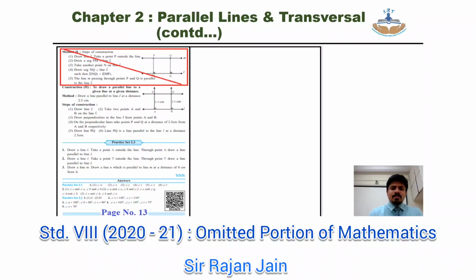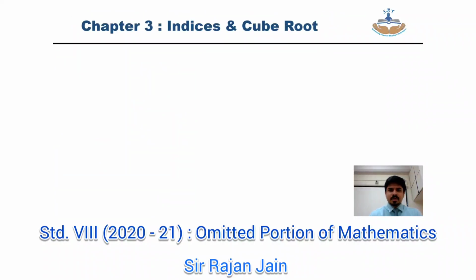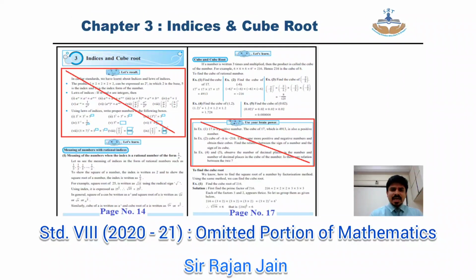Continuing with the same chapter, page number 13. On your page number 13, top of the page, method 2, whatever is marked in red color is omitted. Chapter number 3, indices and cube root. First page of the chapter, that is your page number 14. The first half, that is let's recall, that entire let's recall part is omitted. So you can strike out that entire part.